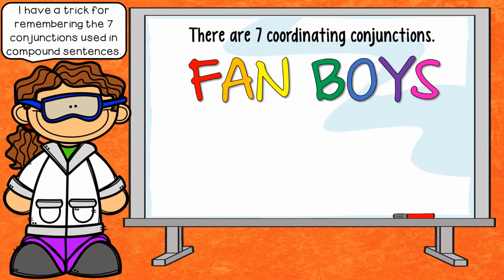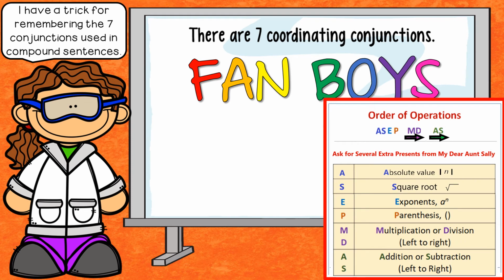But we use what we call a mnemonic device. So if you can remember fanboys, then you're going to remember your 7 coordinating conjunctions rather easily. So when it comes to mnemonic devices, what that means is it's just a simple way of remembering important information, right? So we've in math have given the sentence, ask for several extra presents from my dear Aunt Sally, which takes me through all the steps of the order of operations.